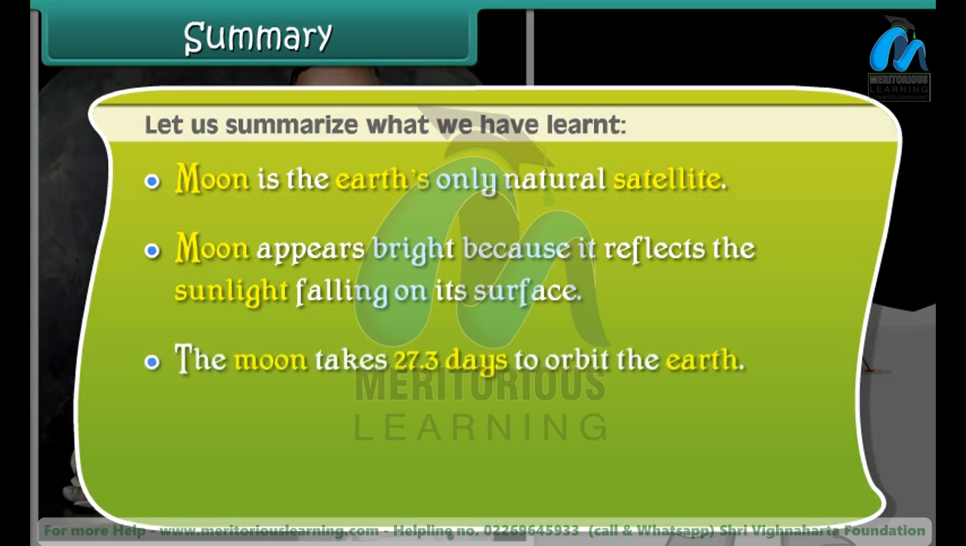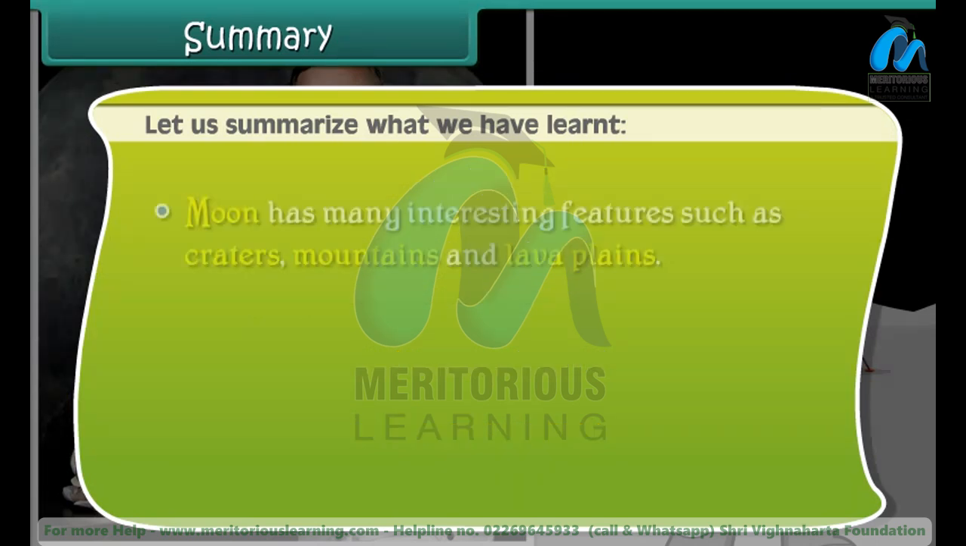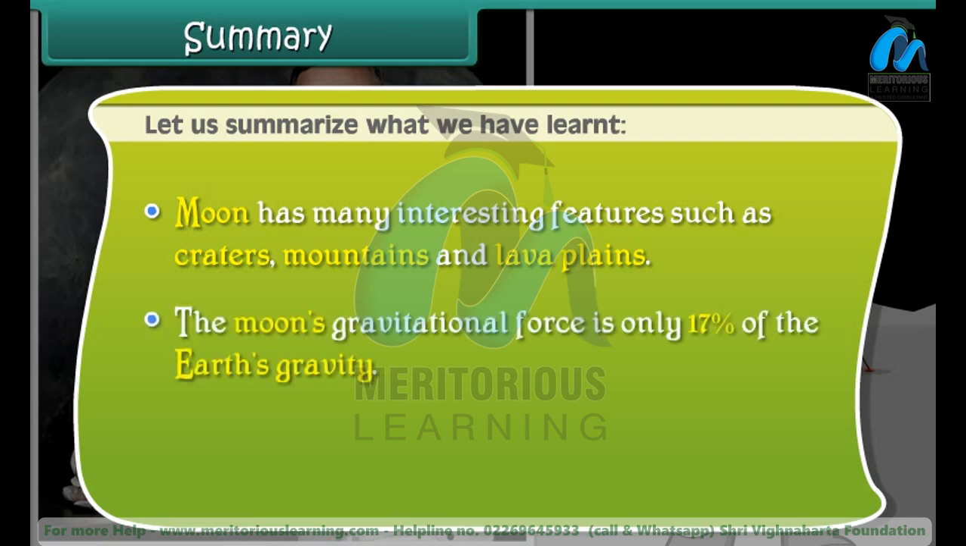The moon takes 27.3 days to orbit the Earth. There is no liquid water on the moon, but there is some water in the form of ice. The moon has many interesting features such as craters, mountains, and lava plains. The moon's gravitational force is only 17% of the Earth's gravity.